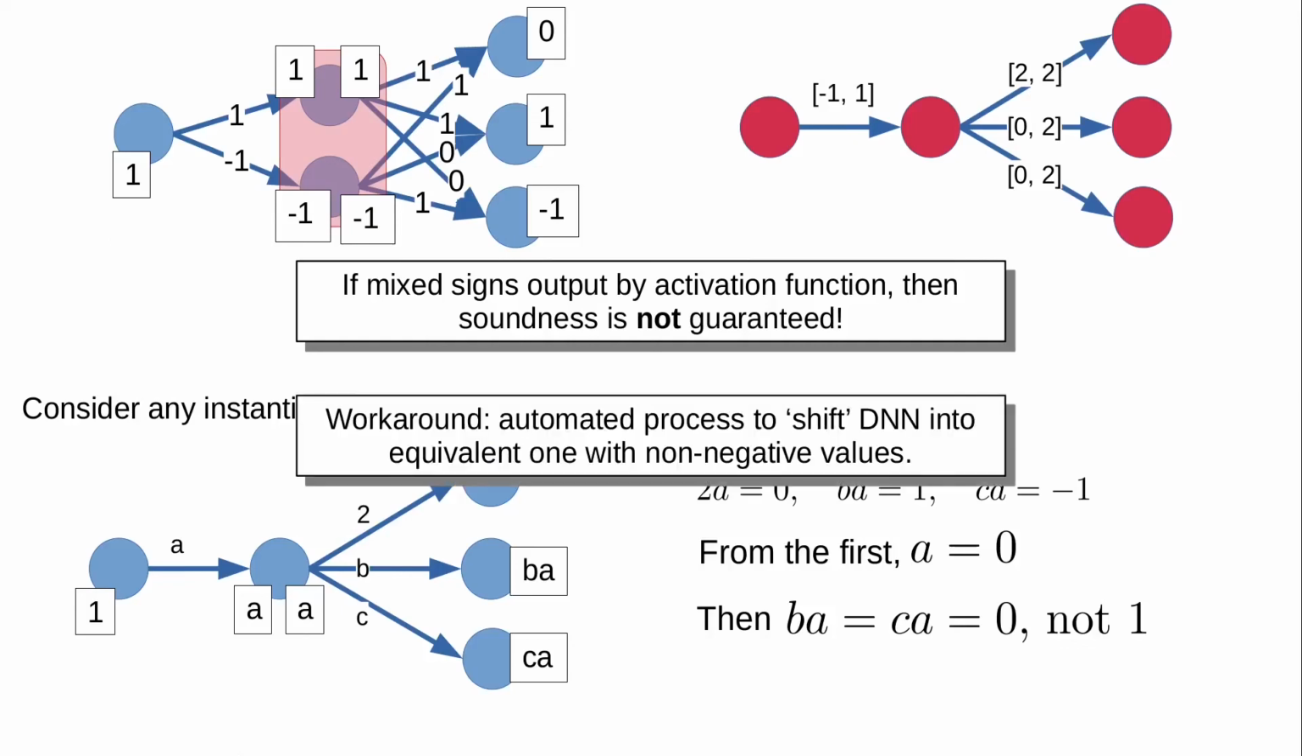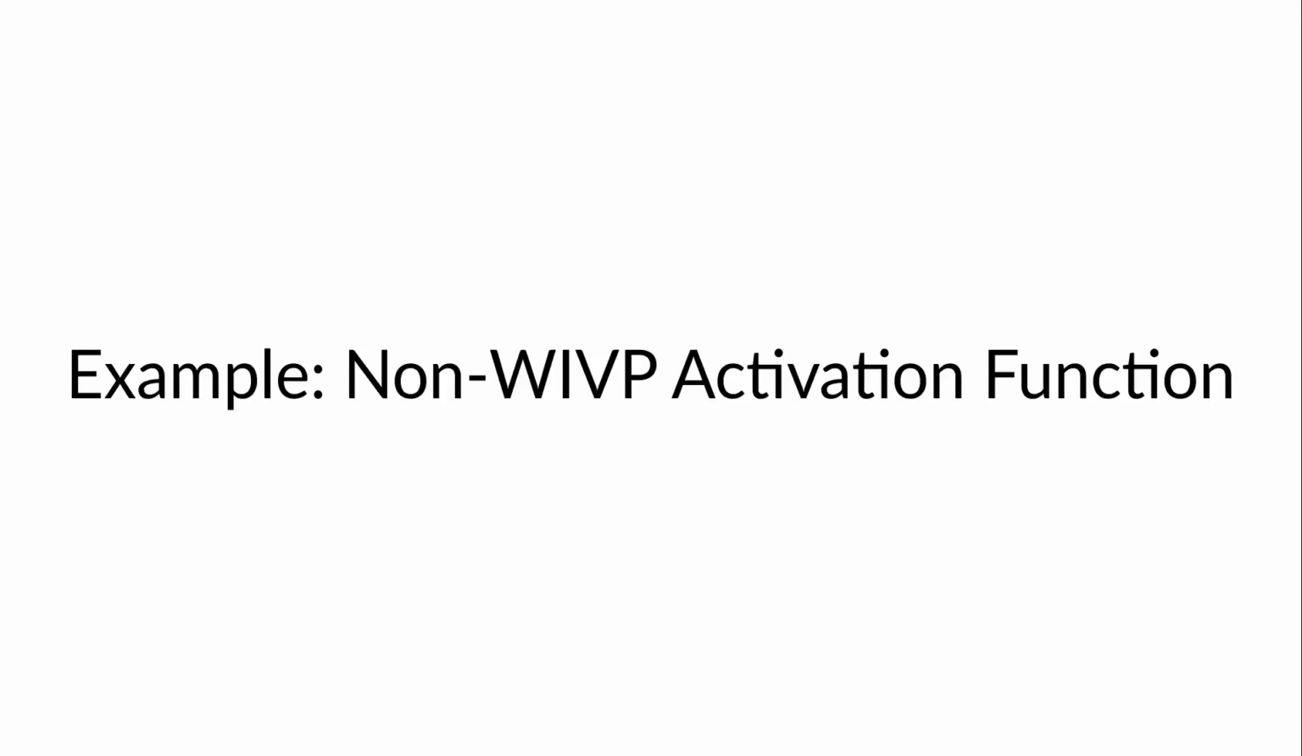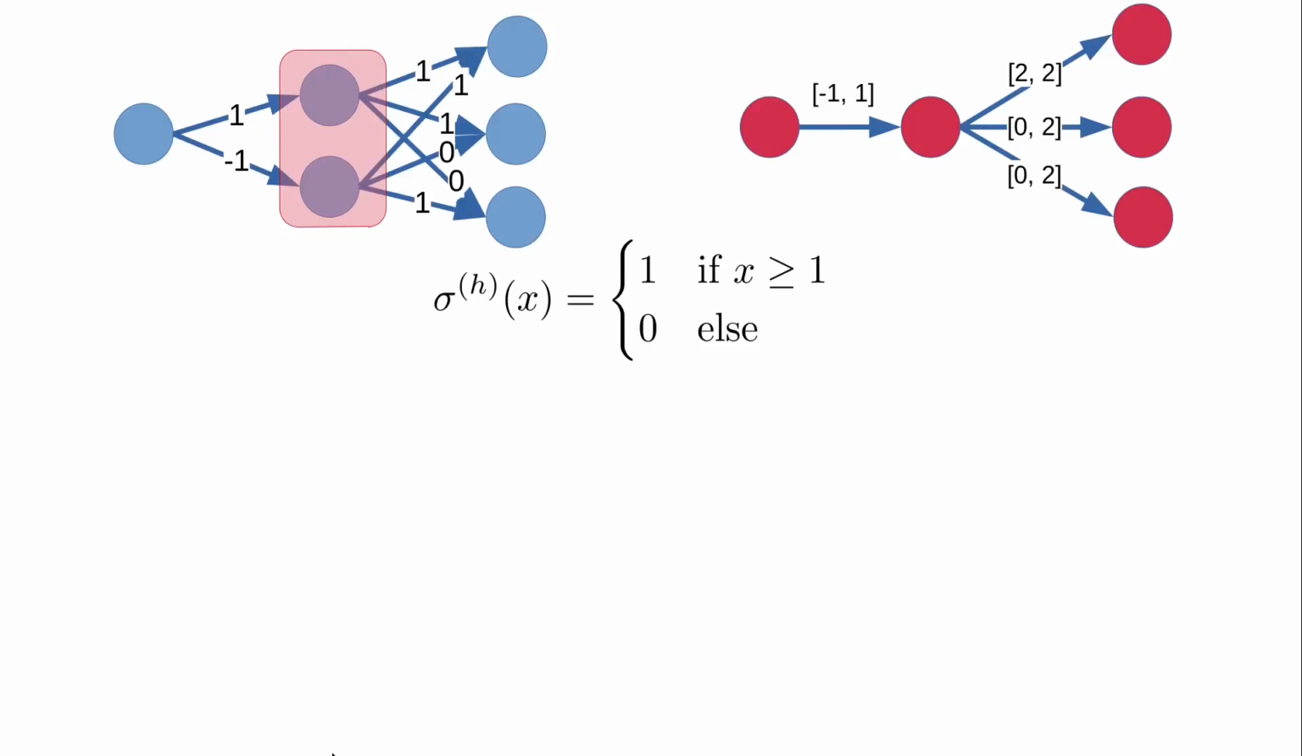Thankfully, in our paper we describe an automated process to rewrite essentially any DNN into an entirely equivalent one, which uses only positive values. Let's now look at an example using an activation function that violates the weakened intermediate value property. This is the same DNN-INN pair we saw before, except now we're using the activation function that outputs 1 for any input greater than or equal to 1 and 0 otherwise.